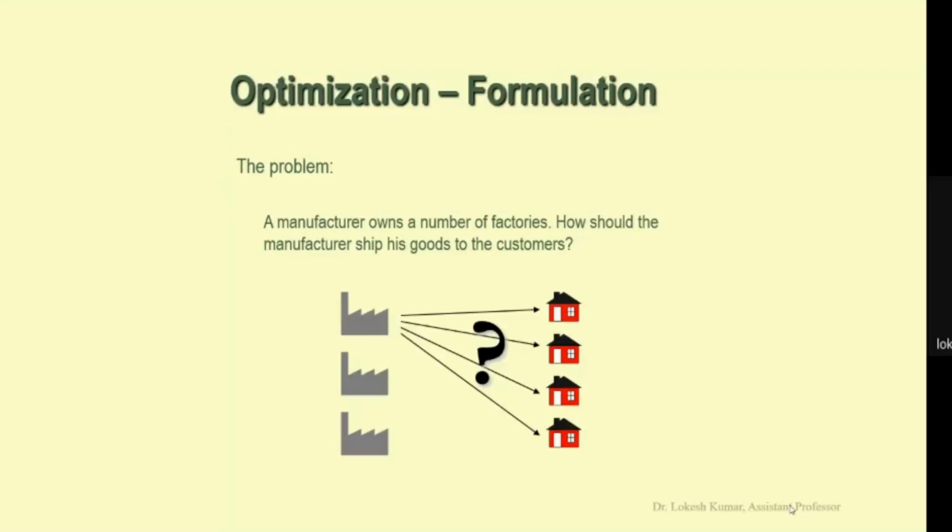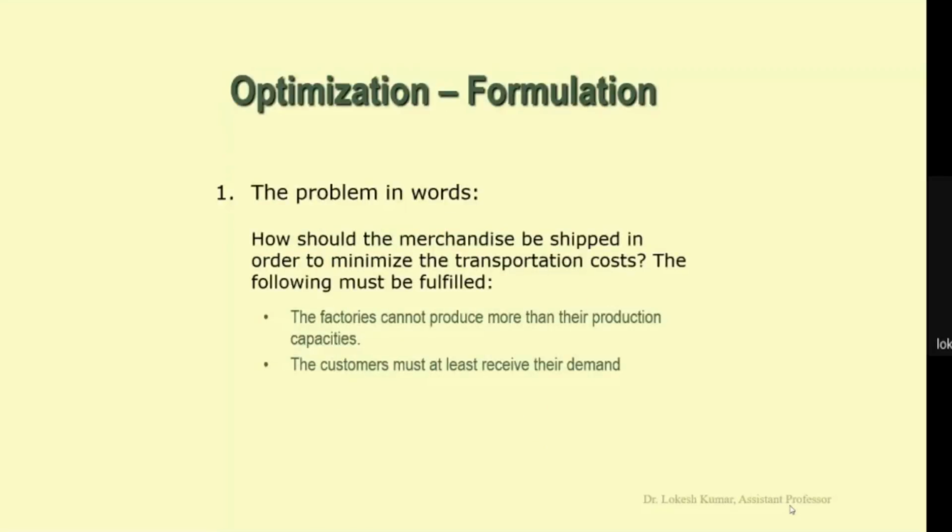How should the manufacturer transport his product to the customers? So how should the product be shipped in order to minimize the transportation cost?